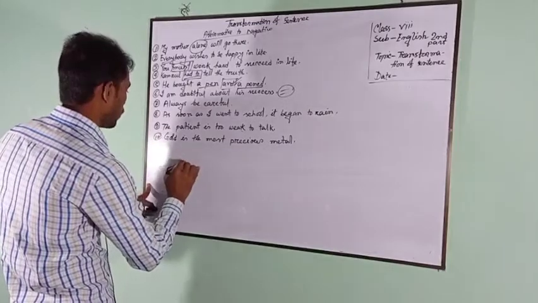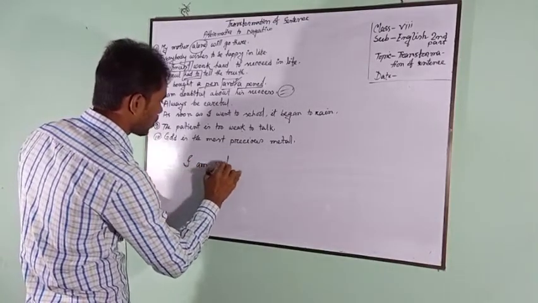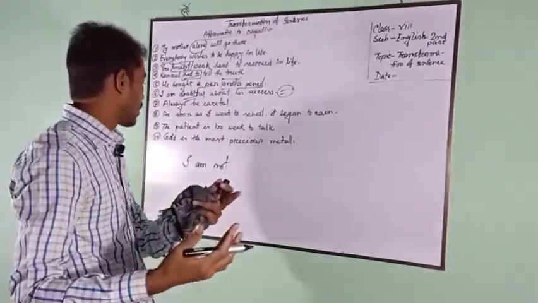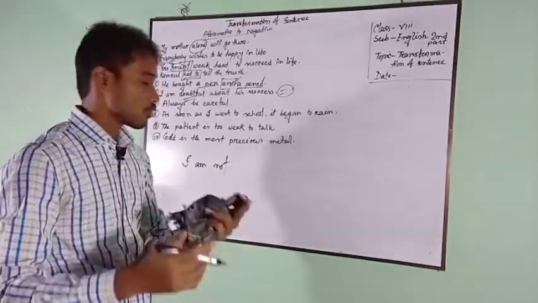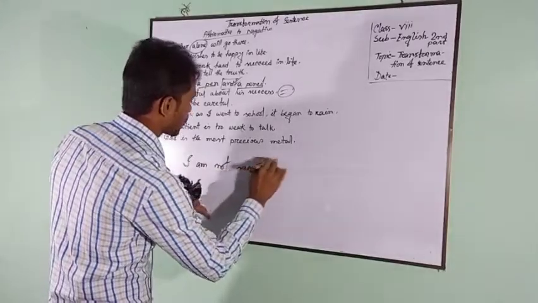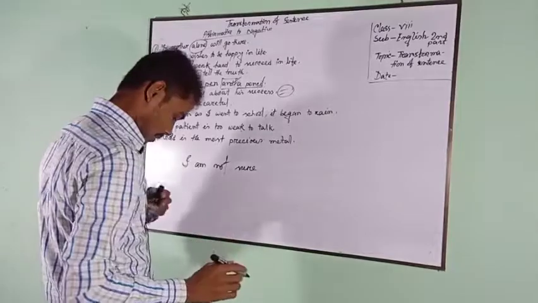I am not doubtful. Instead of doubtful we have to write its antonym. That means doubtful, সন্দেহপ্রবণ, sure. I am not sure about his success.